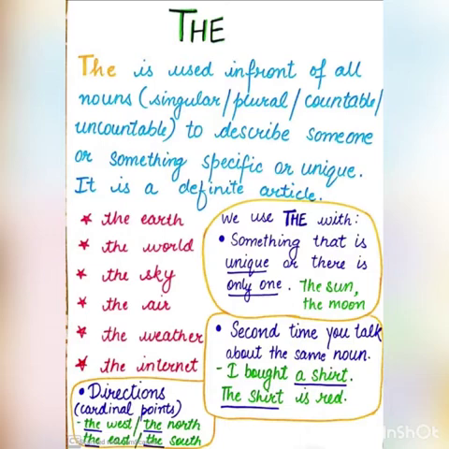So before that word, what will we do? We will write the before that word. And we use the with something that is unique or there is only one. For example, the sun, the moon. Sun and moon are both unique and there is only one of each. So we will write the before that word. Next is, the second time when you talk about the same noun, then also we will write the before that word.